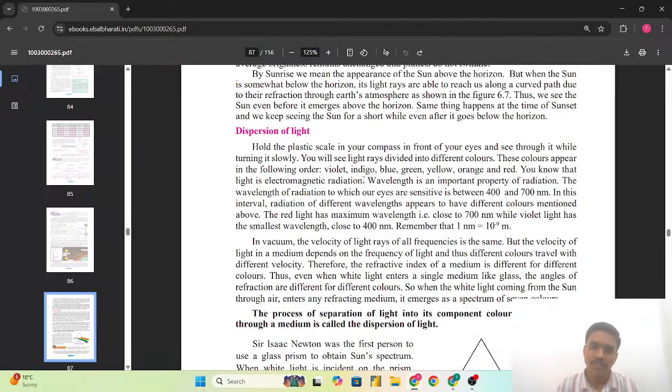You know that the light is the electromagnetic radiation. Wavelength is an important property of the radiation. The wavelength of the radiation to which our eyes are sensitive are between 400 and 700 nanometer. In this interval, radiation of the different wavelengths appear to have the different colors mentioned above. Red light has a maximum wavelength that is close to 700 nanometer, while violet light has the smallest wavelength close to the 400 nanometer. Remember that 1 nanometer is equals to 10 raised to minus 9 meter.